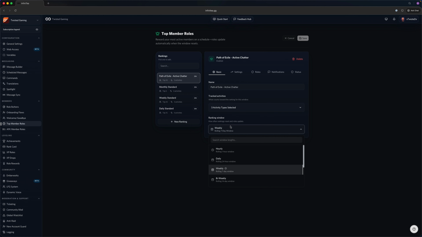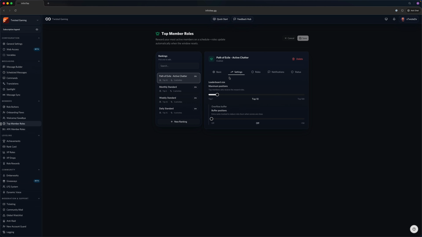The ranking window specifies how frequently the leaderboard should reset, or the size of it. It is a rolling leaderboard. In other words, if I was to select weekly, this is 7 days. So if I sent a message today and today only, in 7 days, that tracked event would fall off the leaderboard. And then tomorrow, that message would fall off in 6 days, and 5 days, and 4 days, and so forth. So it rolls on a 7-day period, or whatever period you have.